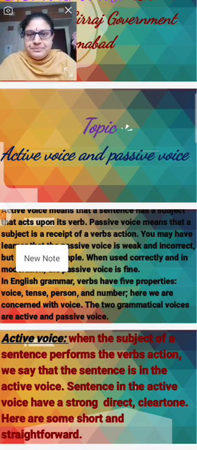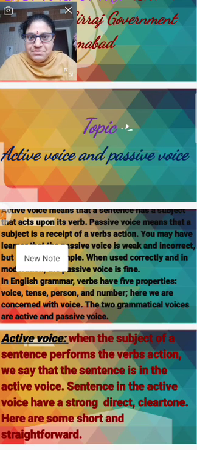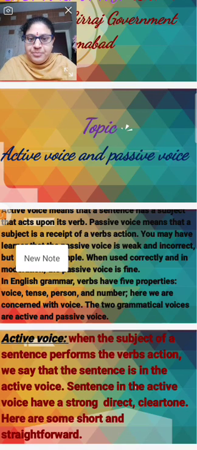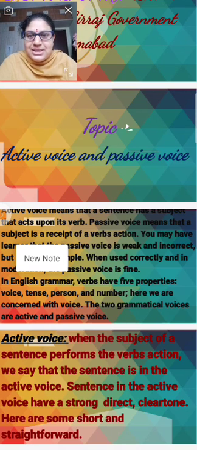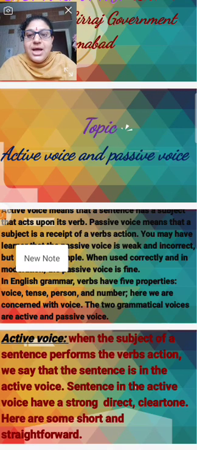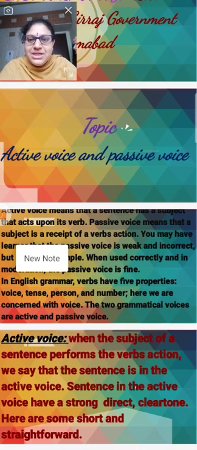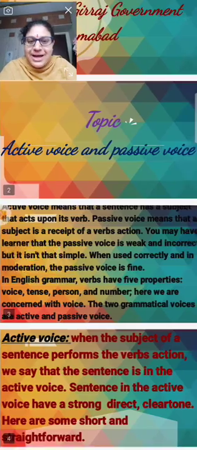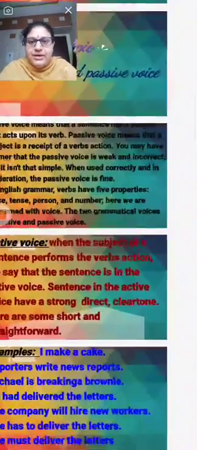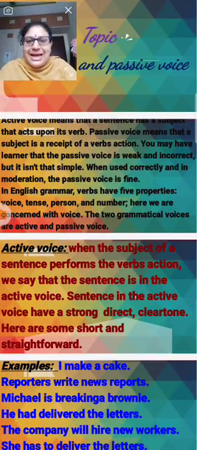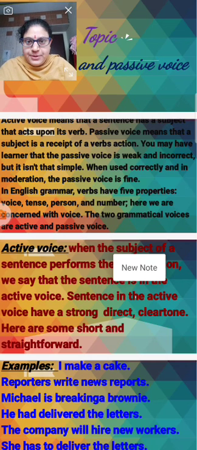Active voice means that in a sentence, the subject acts upon its verb. Passive voice means that the subject is the recipient of the verb's action.